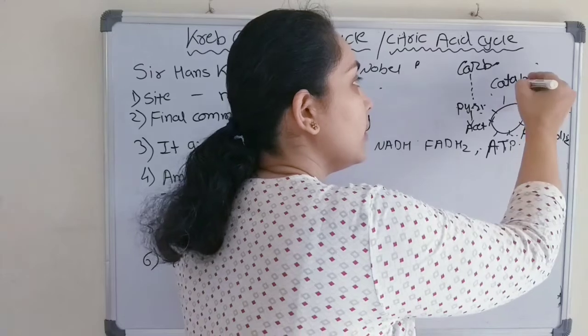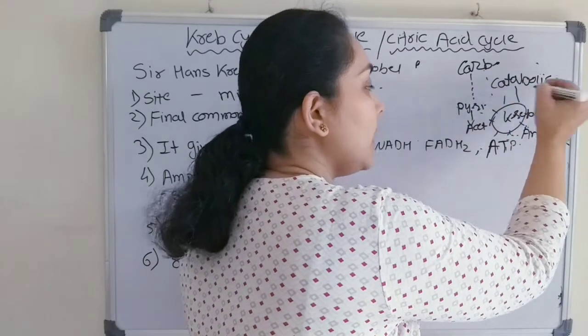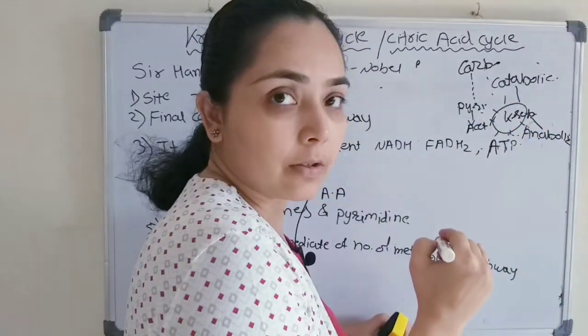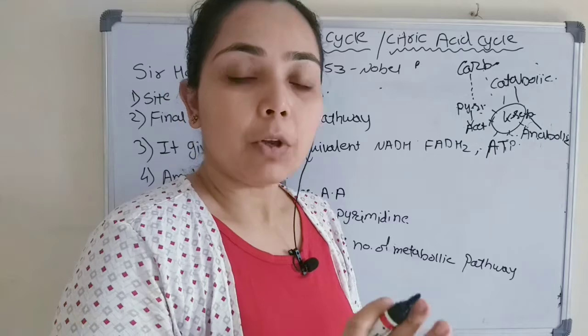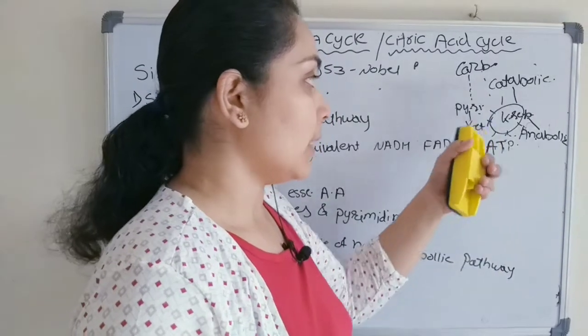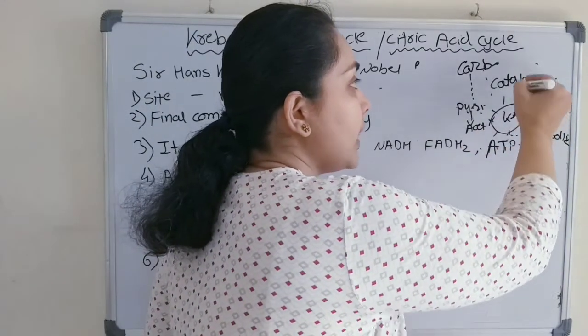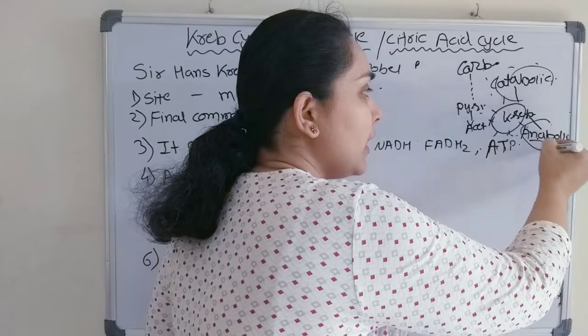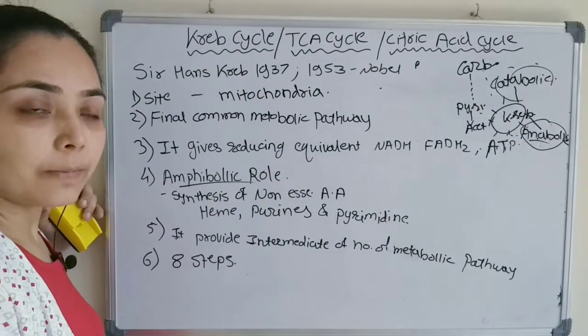Anabolic. Therefore, the Krebs cycle is both catabolic as well as anabolic. Catabolic means breakdown to generate energy, and anabolic means synthesis, to synthesize from raw material or substrate. So that is anabolic. So the Krebs cycle is both catabolic as well as anabolic. Therefore, it is also known as an amphibolic pathway.